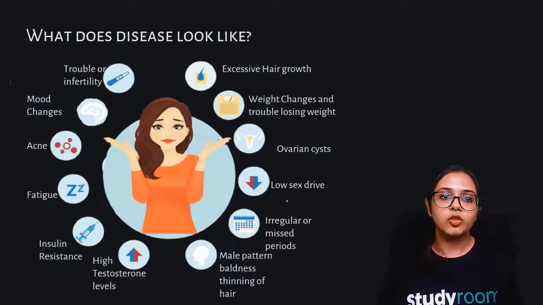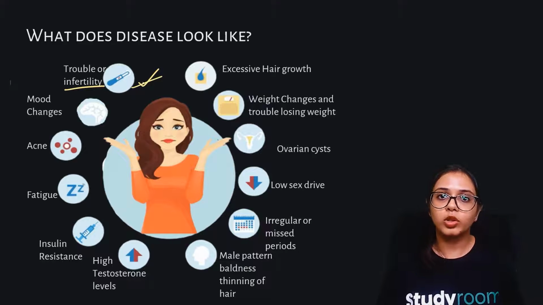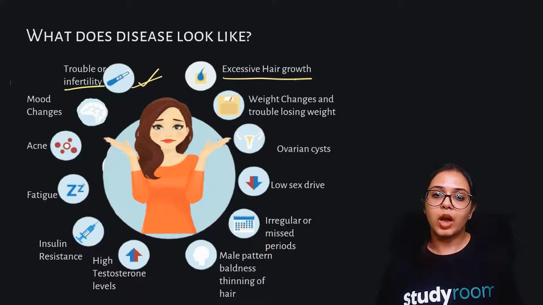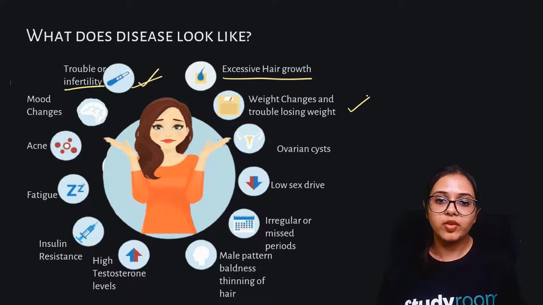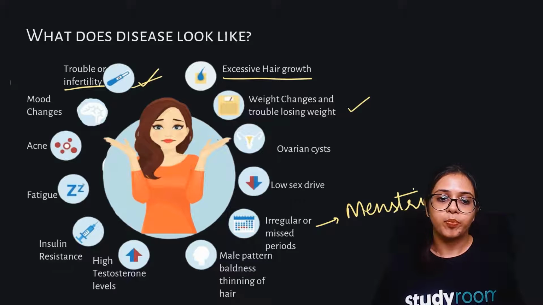For example, over here, you may have symptoms such as trouble in getting pregnant, okay, infertility. This is a female related issue, and this may also be a male related issue. Infertility happens in both men and women. Excessive hair growth could be a problem. Weight changes, and trouble losing weight, may be an indication. Ovarian cysts, low sex drive, irregular or missed periods, menstrual health problems, very common in women. All right. Then you have male pattern baldness or the thinning of hair. Okay, again a very common male symptom. High testosterone levels can happen in either men or women.